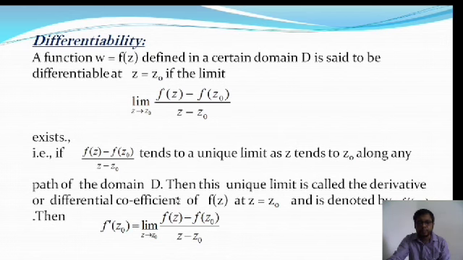This is denoted by f dash z0. That is, at z equal to z0 the derivative can be written as f dash z0 equal to limit z tends to z0 of f of z minus f of z0 by z minus z0. This is the mathematical expression of differentiability on the complex plane, or the Argand plane.